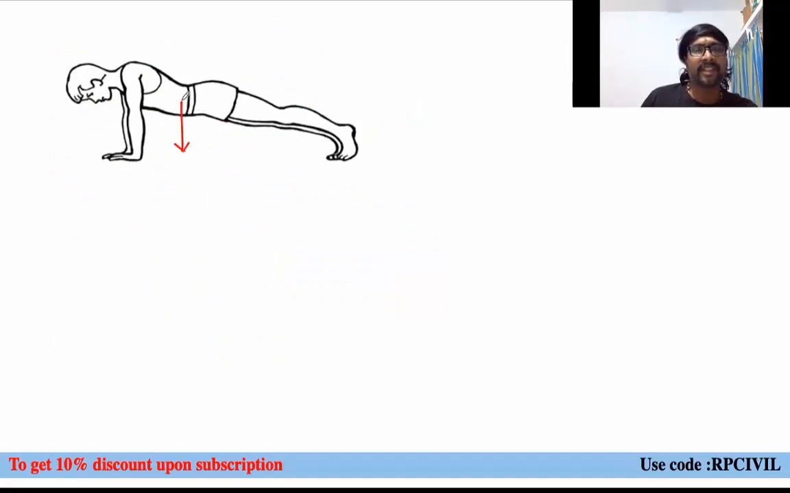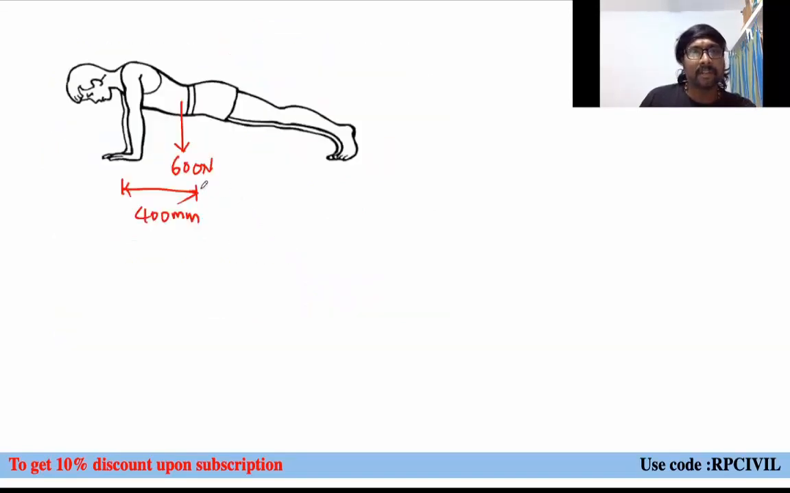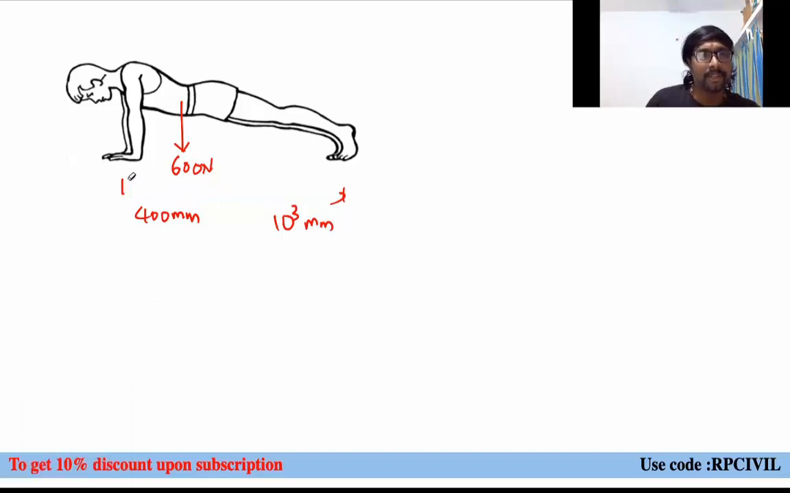Let us say this is the CG of that fellow, and how much load will be acting? 600 Newtons, acting at a distance of 400 mm from the hands and 1000 mm from the legs. So this is the position of your loading. To draw it properly, it will be like this: here this is your 400 mm and this is your 1000 mm. These are the conditions given.